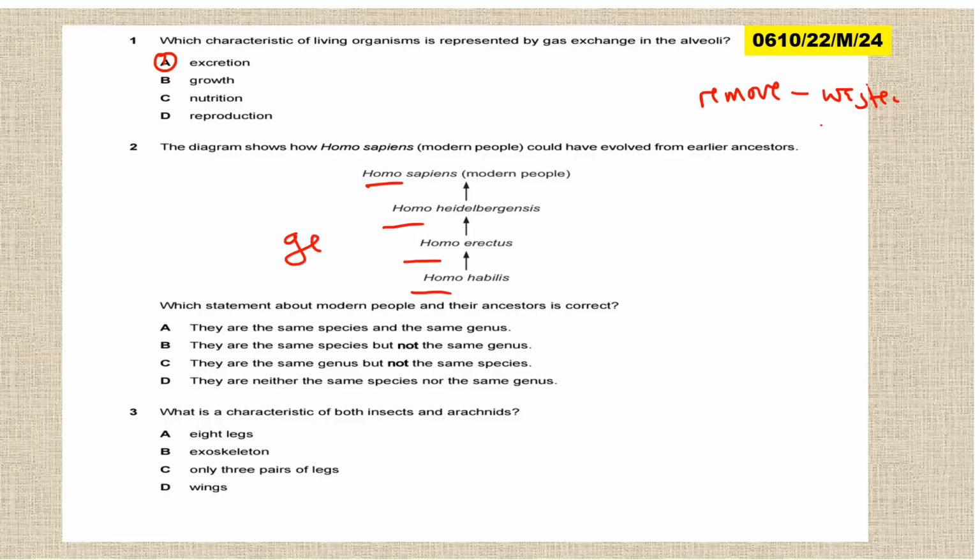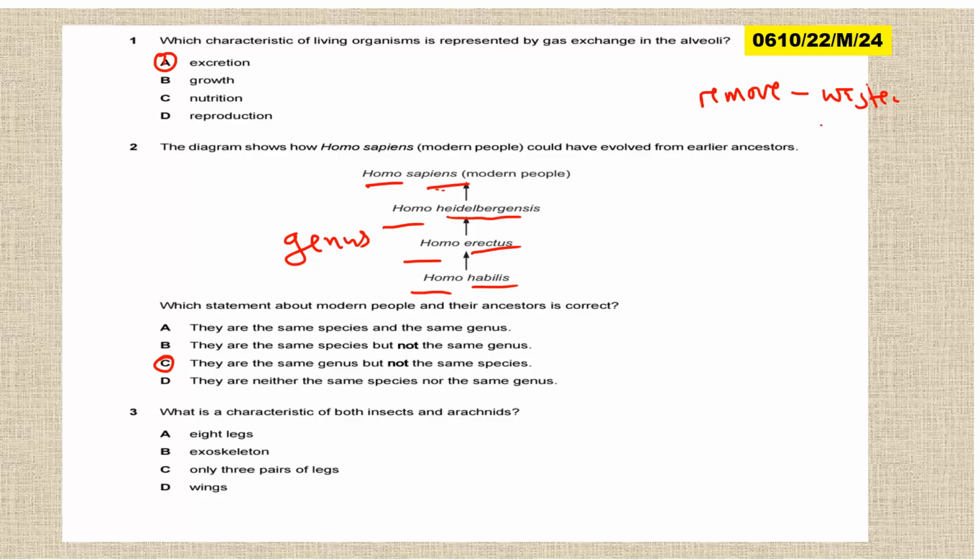So same genus, but look at the species: sapiens, heidelbergensis, erectus, habilis. So different species. They have the same genus but not the same species. So this is the answer.